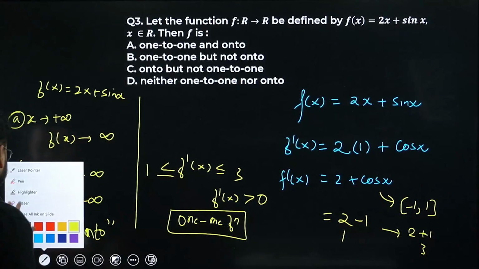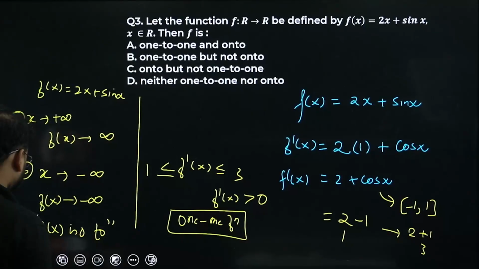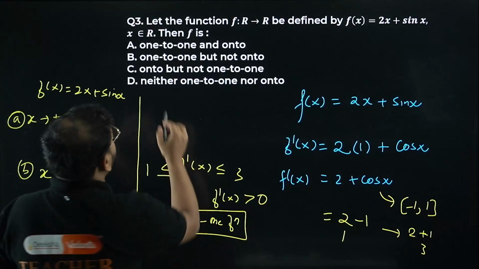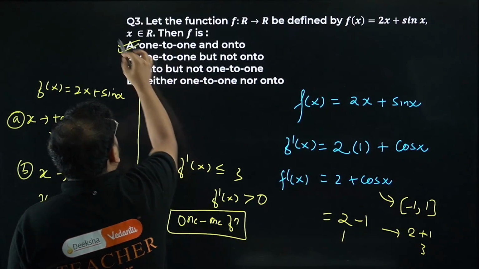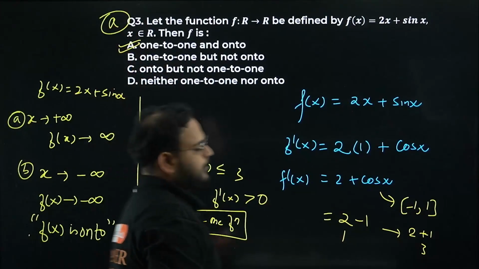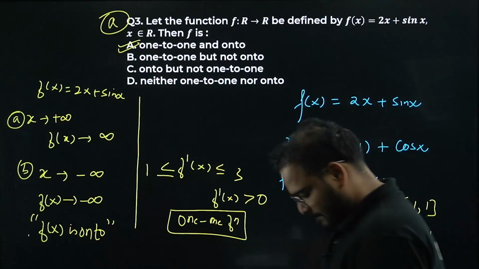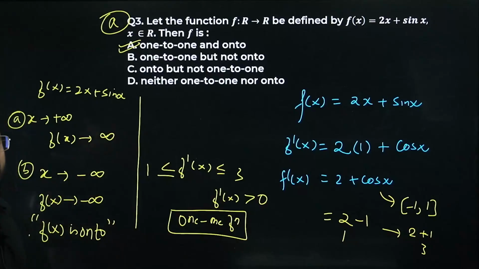I hope this is clear. If not, I'll write it again. One-one onto, option A is correct. Please check. Option A is correct. I hope this is all visible to you. Okay, let's move on to the next part.